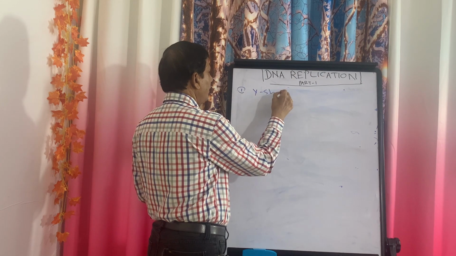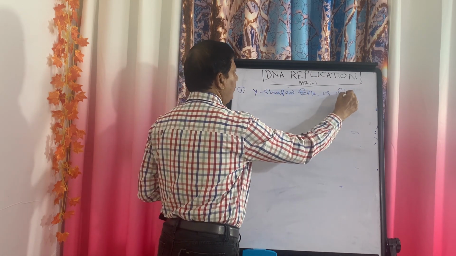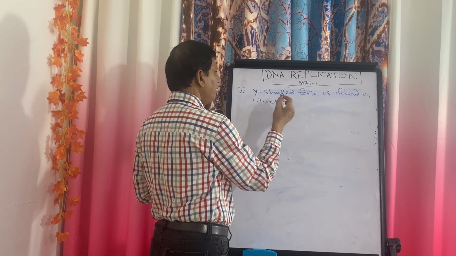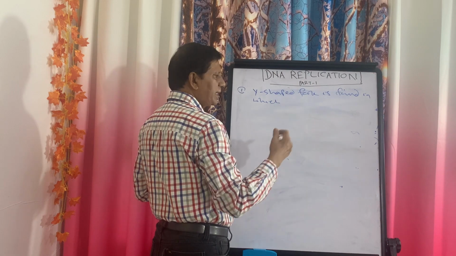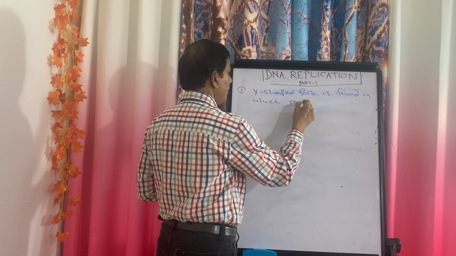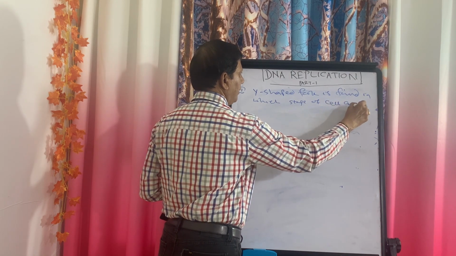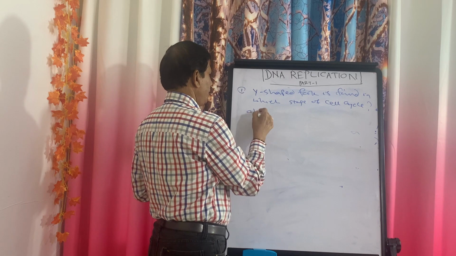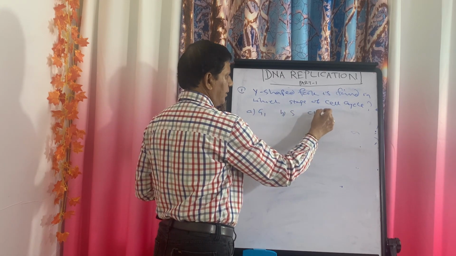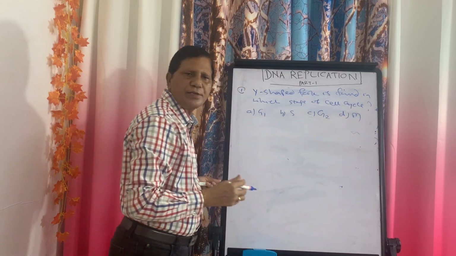This is important from all examination points of view. Y-shaped fork is found in which stage of the cell cycle? G1, S, G2, M phase.